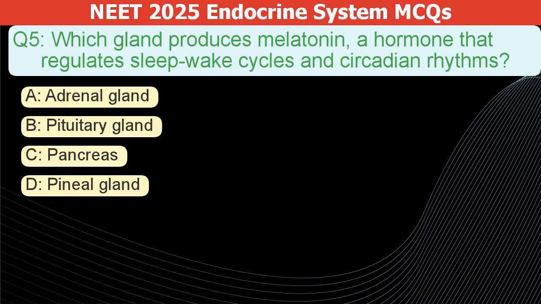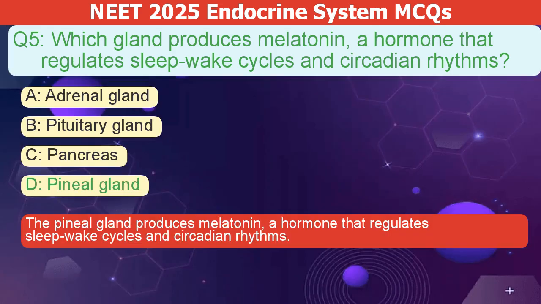Which gland produces melatonin, a hormone that regulates sleep-wake cycles and circadian rhythms? A. Adrenal gland. B. Pituitary gland. C. Pancreas. D. Pineal gland. The correct answer is D. The pineal gland produces melatonin, a hormone that regulates sleep-wake cycles and circadian rhythms.